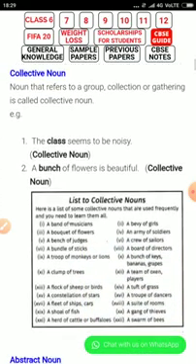There are some collective noun examples we can say differently. Collective nouns have different names. Like we cannot say a bunch of musicians.